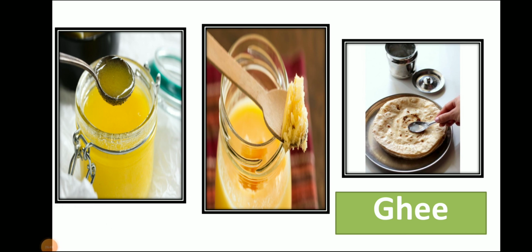It is ghee. When you boil butter or cream again and again, you heat it, so you get purified butter. In our home, we call it ghee, but it is purified butter. Right? So when your mother is making chapatis or bhakri, your mother spreads ghee on it. So ghee is one of the milk products.